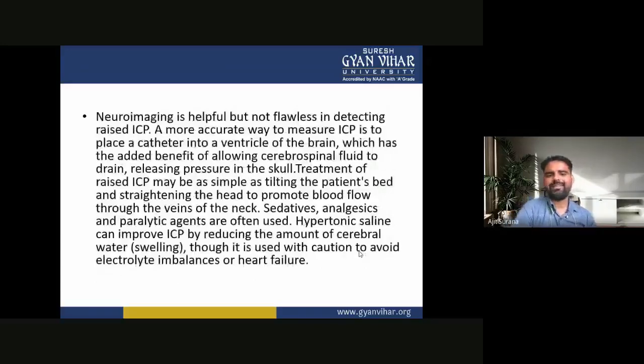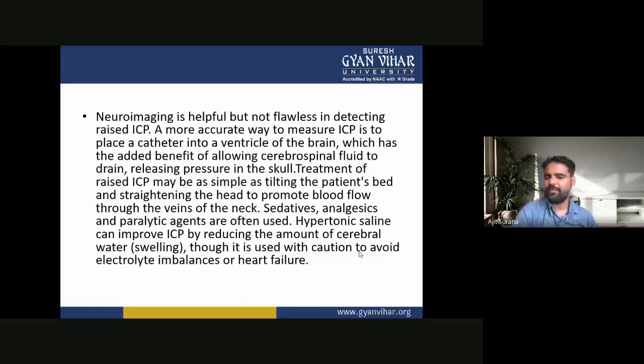Now, neuroimaging is helpful but not flawless in detecting raised ICP. A more accurate way to measure ICP is to place a catheter into a ventricle of the brain, which has the added benefit of allowing cerebrospinal fluid to drain, releasing pressure in the skull.